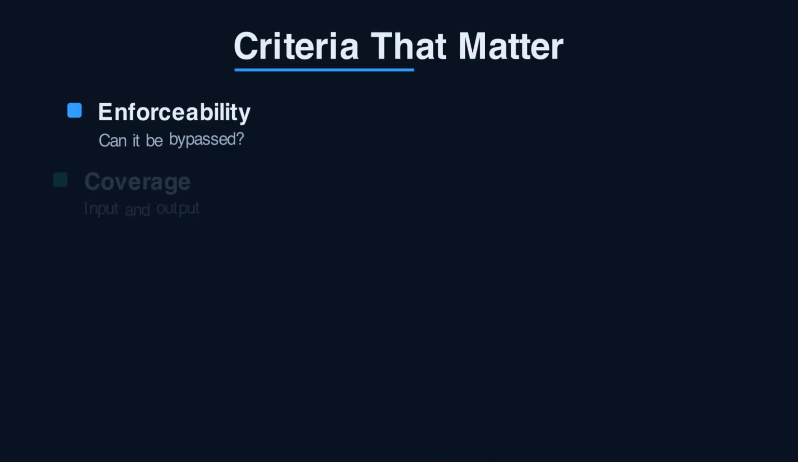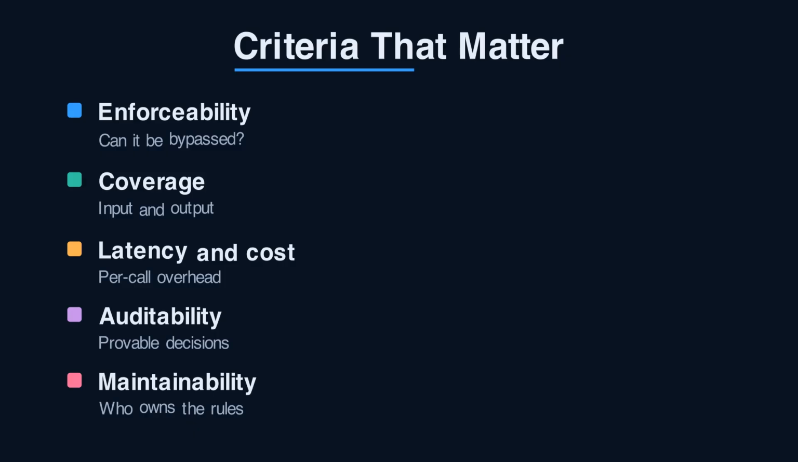Before comparing tools, fix your criteria. First, enforceability. Can the safeguard be bypassed by a clever input? Second, coverage. Does it inspect both what the user sends and what the model returns? Third, latency and cost. Every extra moderation call adds milliseconds and dollars. Fourth, auditability. Can you prove to a compliance reviewer what was blocked and why? And fifth, maintainability. Who updates the rules when policy changes? Judge both approaches against these 5, not against a feature list. The trade-offs only make sense once you know what you're optimizing for.